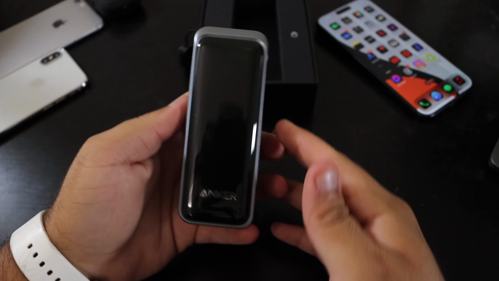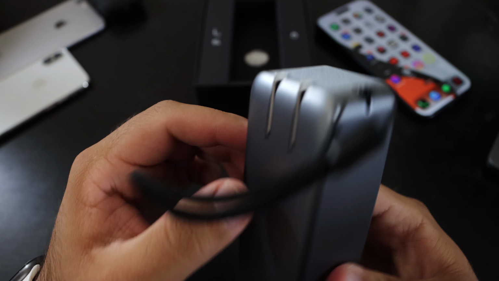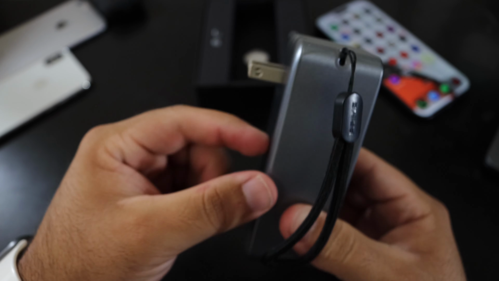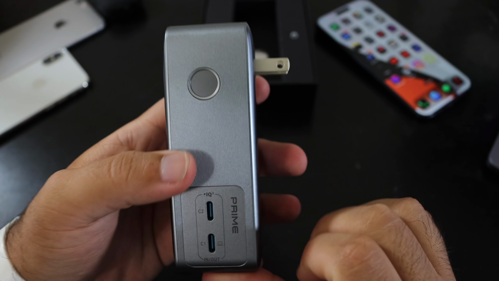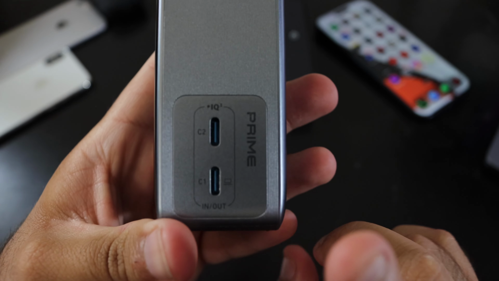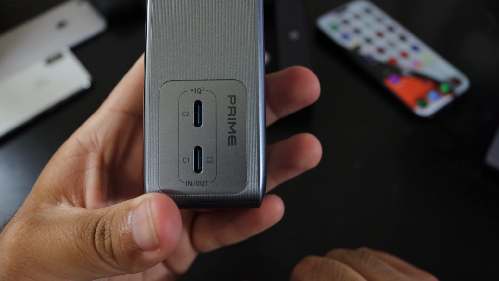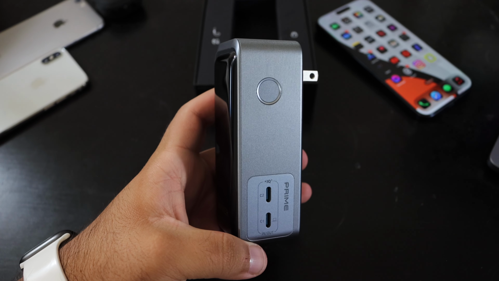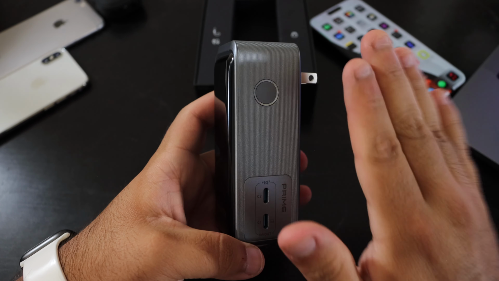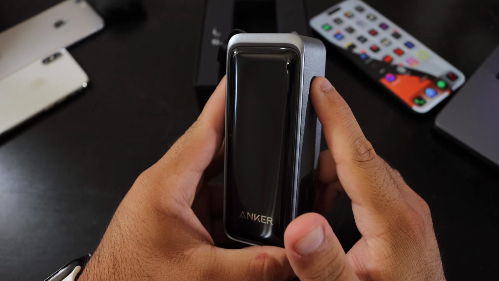Let's put this to the side here real quick. So this is the power bank. This actually plugs into your wall and charges off the battery bank. That's pretty cool to hear. Let's power it up. As you can see, here on the side, 2 USB-C ports for different devices. So you could charge your iPhone here or your laptop that I have right next to me. We'll take a look and see how that works. And so let's power this up.